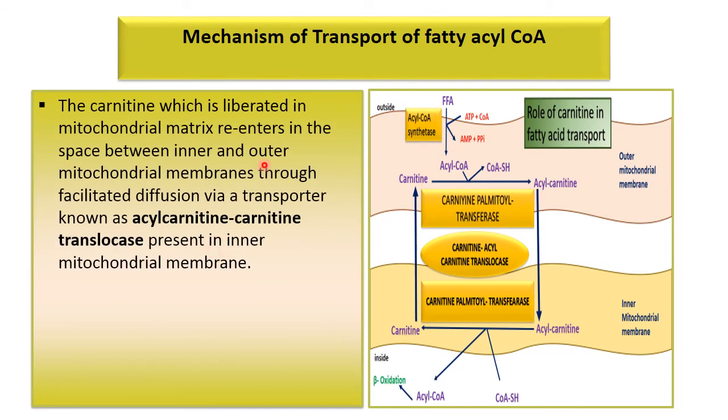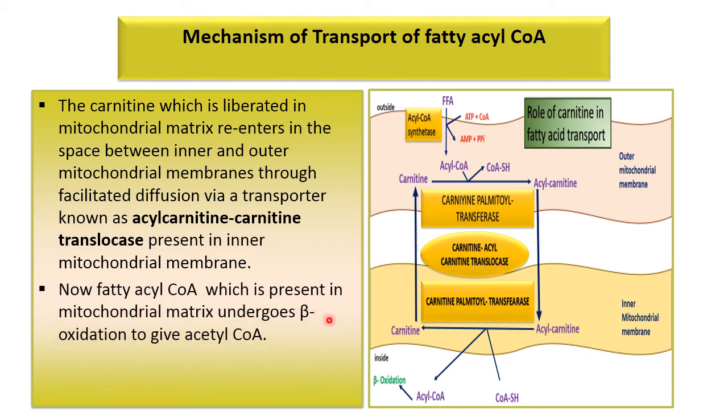This carnitine, which is liberated in the mitochondrial matrix, re-enters the space between the inner and outer mitochondrial membranes through facilitated diffusion. That is why this transporter is known as carnitine acyl carnitine translocase.